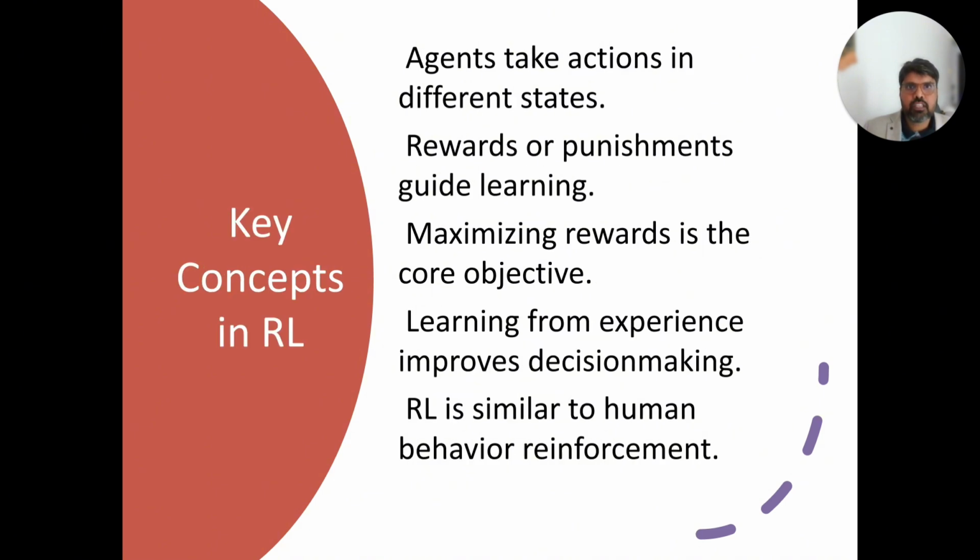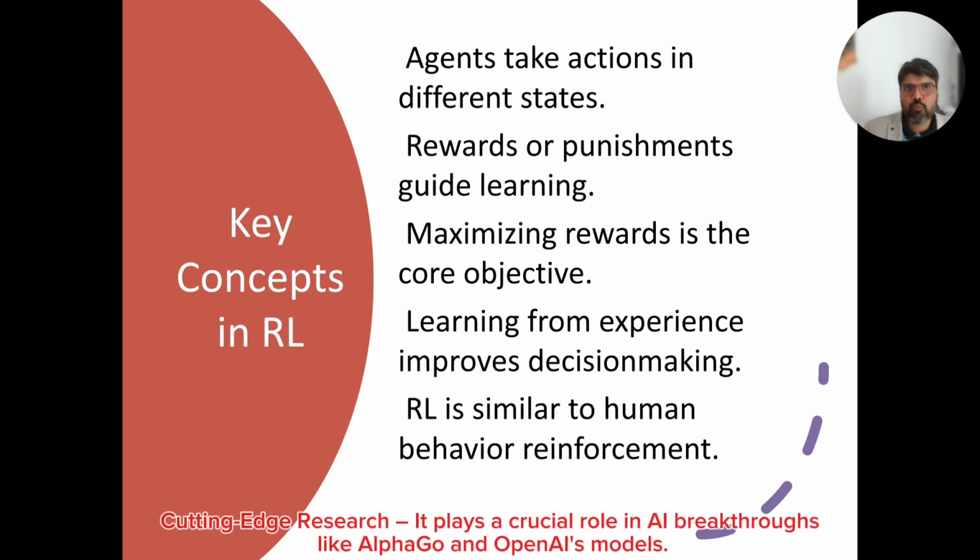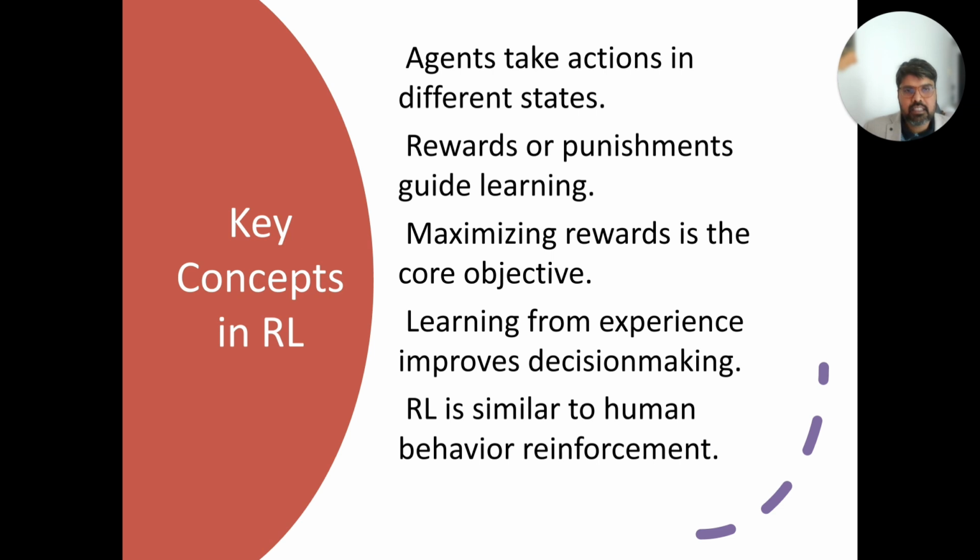We will be looking into the key concepts: the agent takes action in different states, rewards or punishments guide the learning, maximizing the reward is the key objective, and learning from experiences improves decision making. Reinforcement learning is very similar to human behavior reinforcement. Just think about a child trying to learn something. If the child does something wrong, the parent gives a small punishment, and to avoid the punishment, the child tries to learn faster and more efficiently.